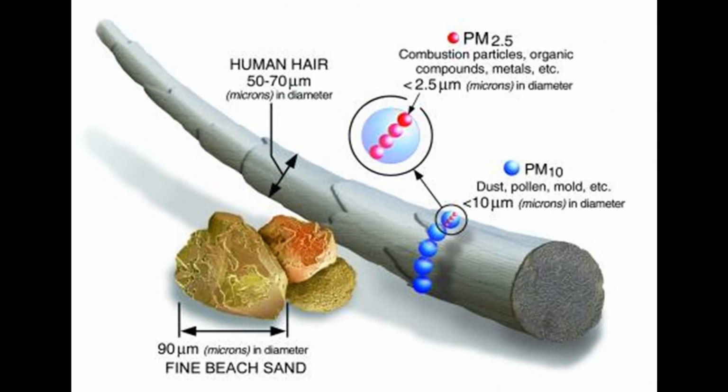Then there is PM2.5, which includes things like combustion particles, organic compounds, and metals as depicted in this image. These particles are so small that they can only be seen under an electron microscope and are 2.5 micrometers in diameter and smaller. I think this image gives good perspective as to how tiny these particles are in comparison to the human hair and a grain of beach sand.